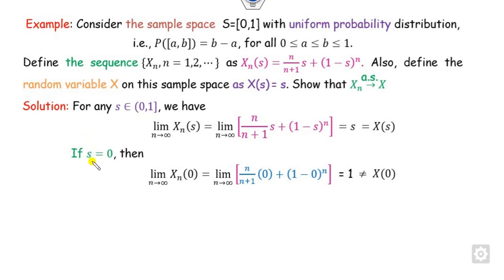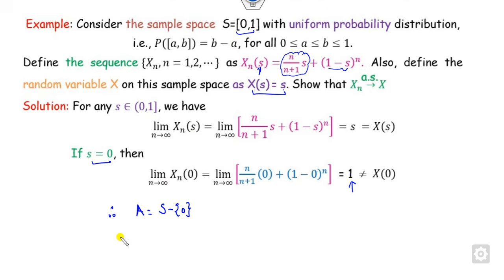Now what will happen if s is 0? If s is 0, you can substitute here. This value is 0, and this value is 1 raised to the power n, which is always 1. So can it be X of s? No, because X of 0 is 0, so it will not be here. Therefore, you can see that the set is s minus 0, all those elements in the set, but 0 is not in it.